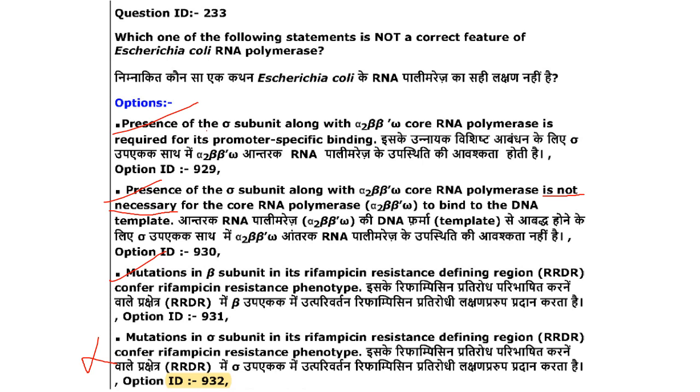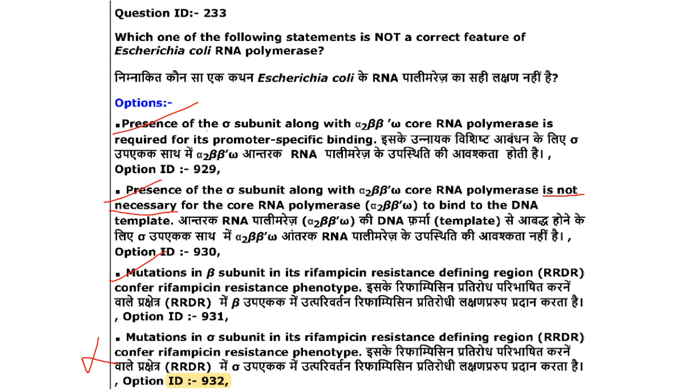Then mutations in the beta subunit in its rifampicin resistance defining region confer rifampicin resistance phenotype. So rifampicin is used in the TB treatment, and the action of rifampicin is on the rpoB gene encoding RNA polymerase beta subunit. It is said that more than 95% of rifampicin resistant mutations are associated with mutations in the rpoB gene.